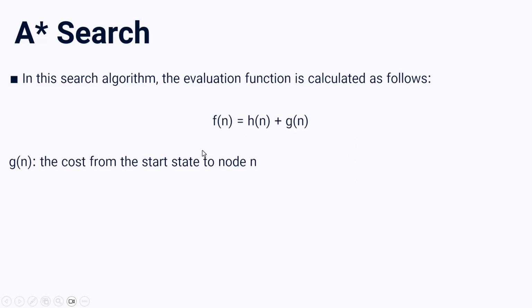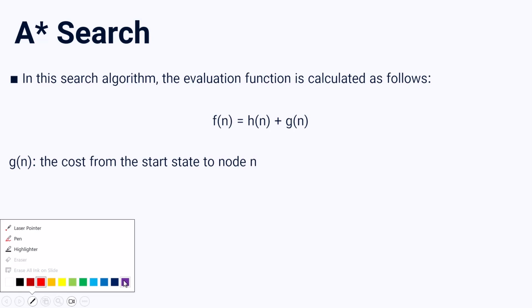So this is the way that we calculate our evaluation function. All we have to do is add our heuristic measure to a new function Gn. So this Gn is very simple. This is the cost from the start state to the node n if we want to calculate Gn.